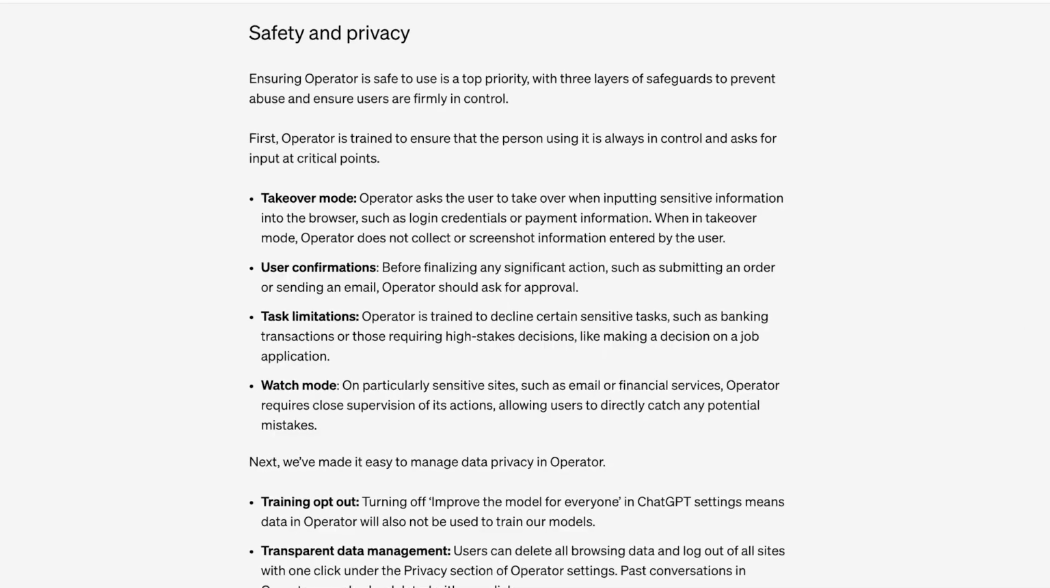And I'm not going to get into them, but there are also some privacy measures that you can find if you wish to read them in OpenAI's article on their website.